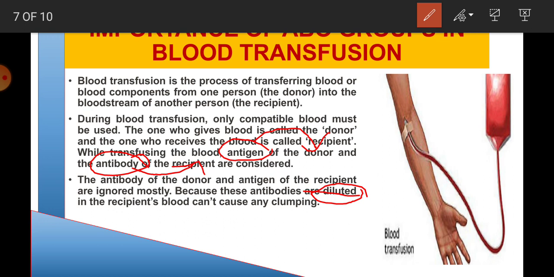He cannot take the blood, because there is a foreign substance that the recipient doesn't recognize, and that's why it will react with the donor's blood and form clumps or clusters.